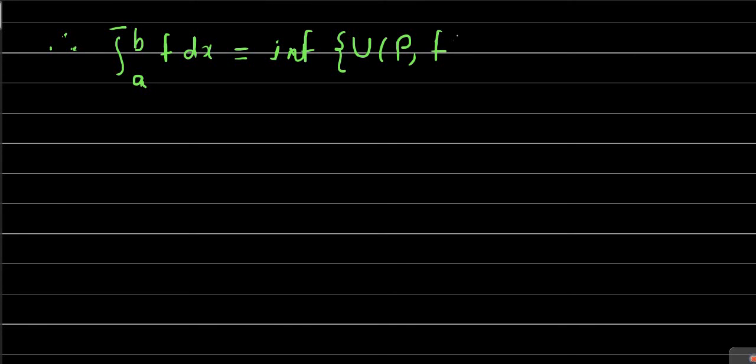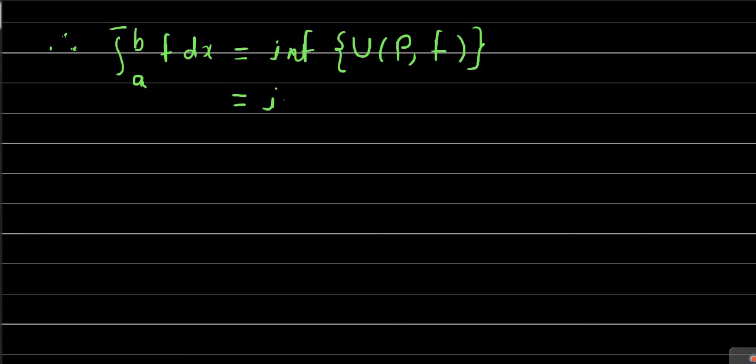Therefore the upper integral a to b of f dx is equal to, by definition, the infimum of the set of all upper sums U(P, f), where P can be any partition of the closed interval a to b.